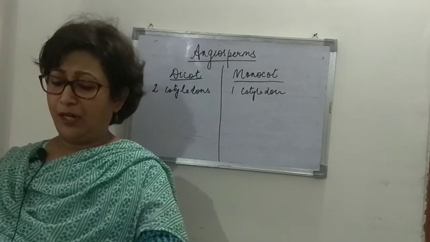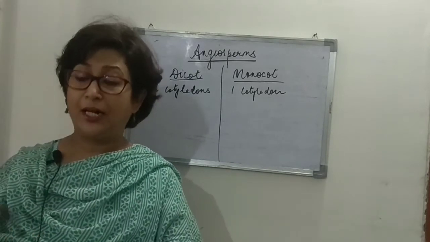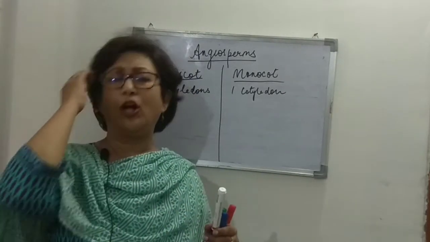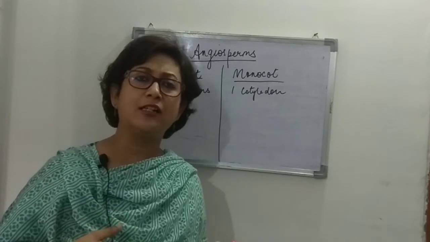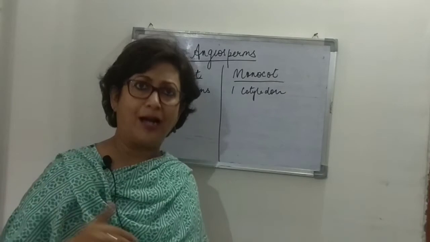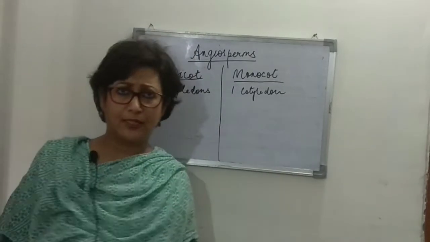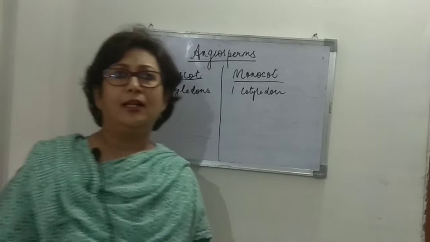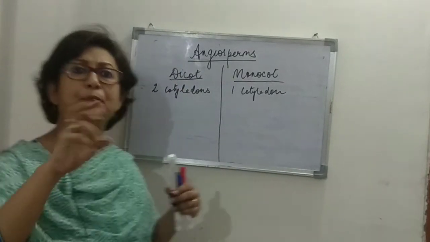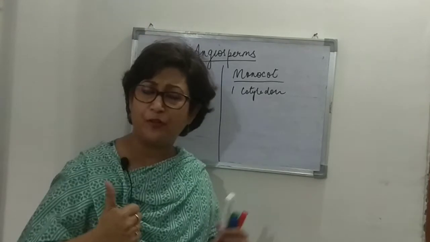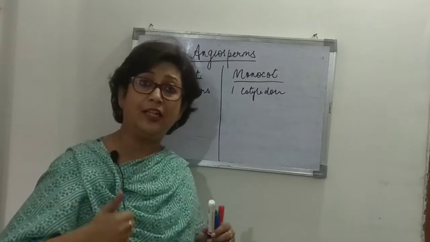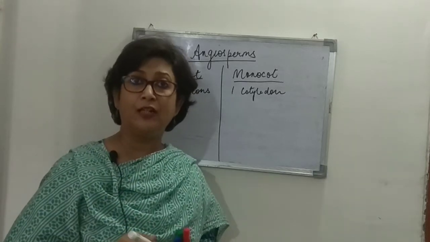Now we continue with the other differences. They're very simple differences you studied. We will not go into the anatomical details just now unless we study the anatomy of the plants, the stems and the leaves. Otherwise, when we look at the leaves, there are two types: a leaf with reticulate or net-like venation, and a leaf with parallel venation.